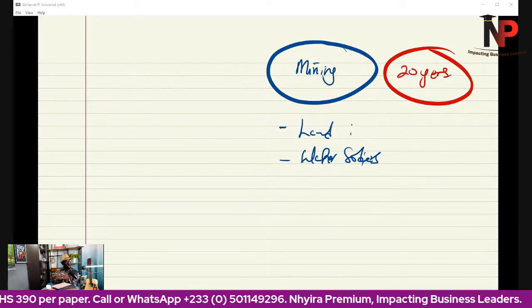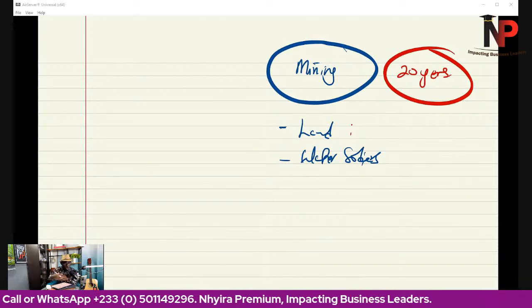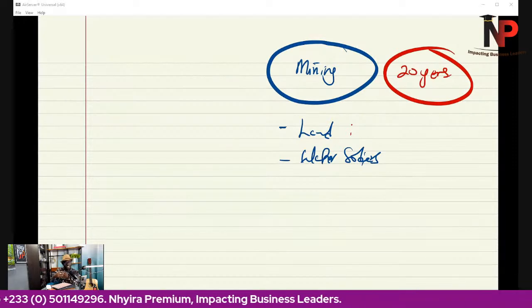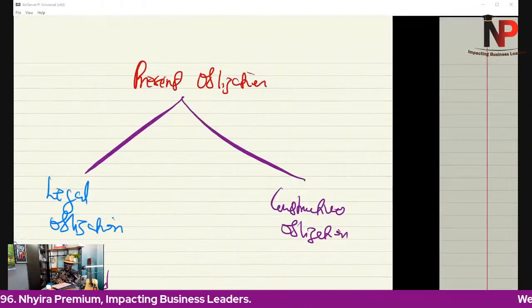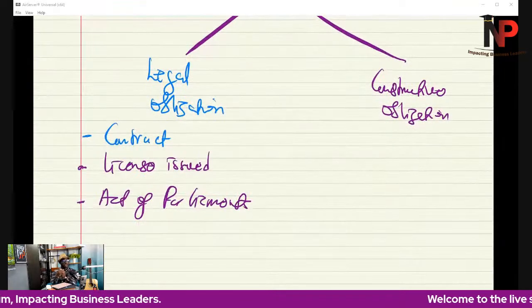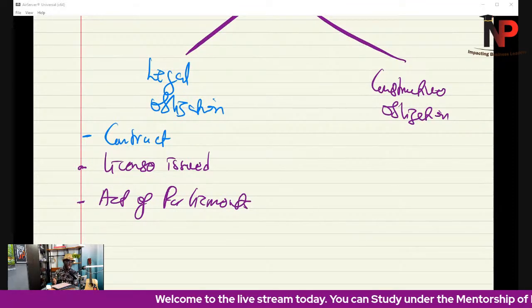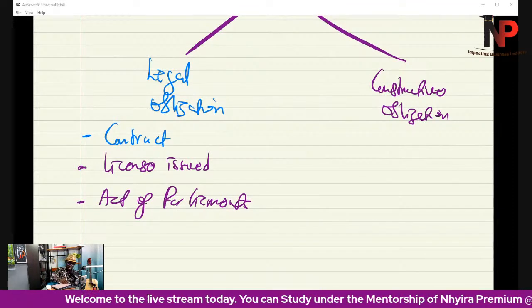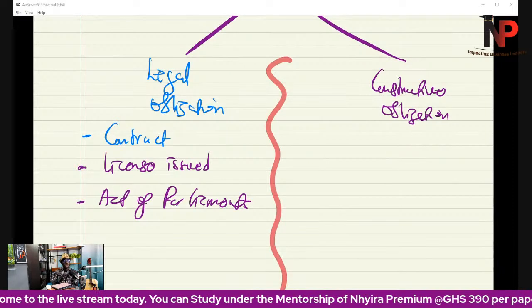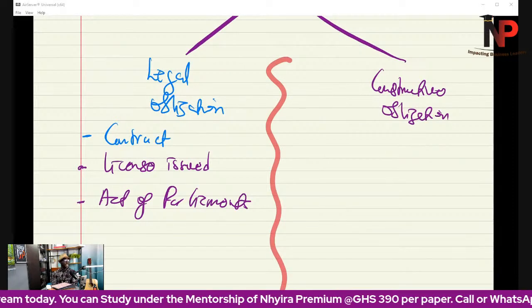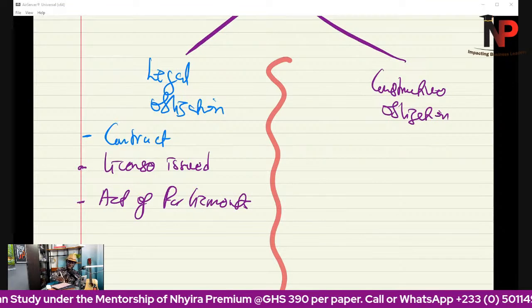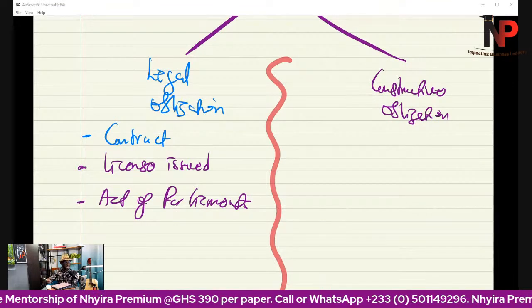If it is part of the contract that is signed, if there are laws that govern mining that state that you have to do that, or if it is part of the requirement for the license that was issued to you, then there is what? A legal obligation. But sometimes an entity may not be liable because of a legal obligation, but because of what we call constructive obligations.